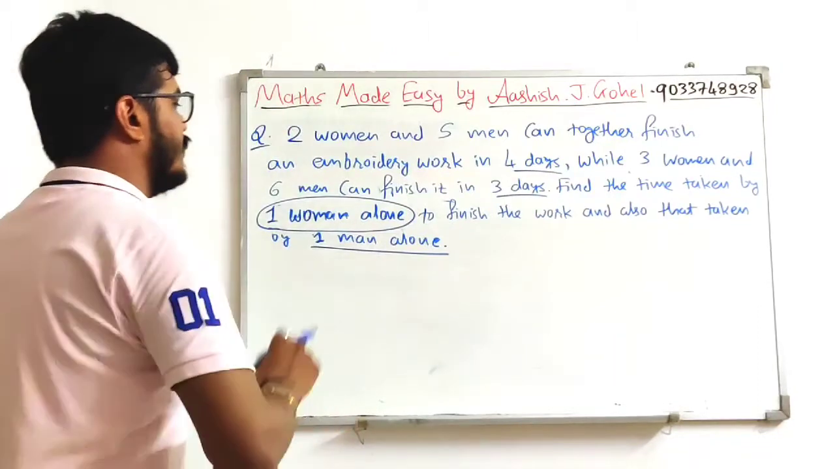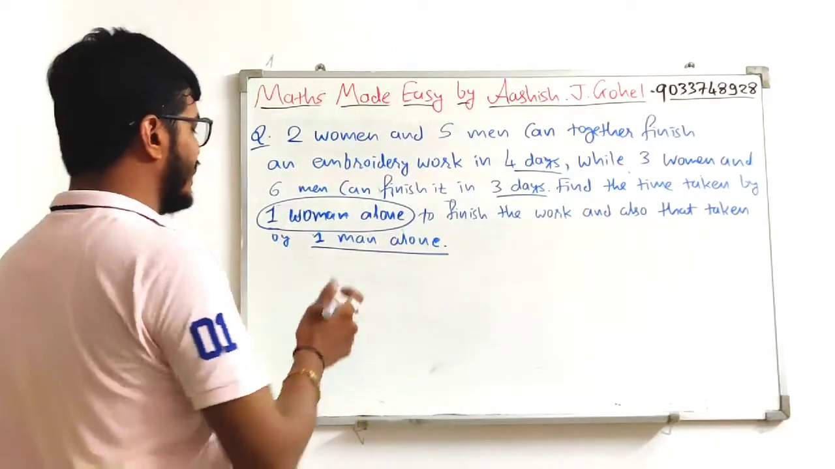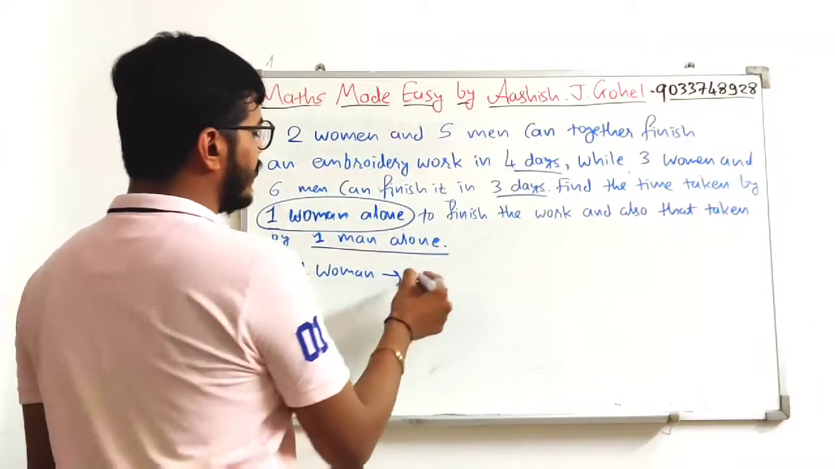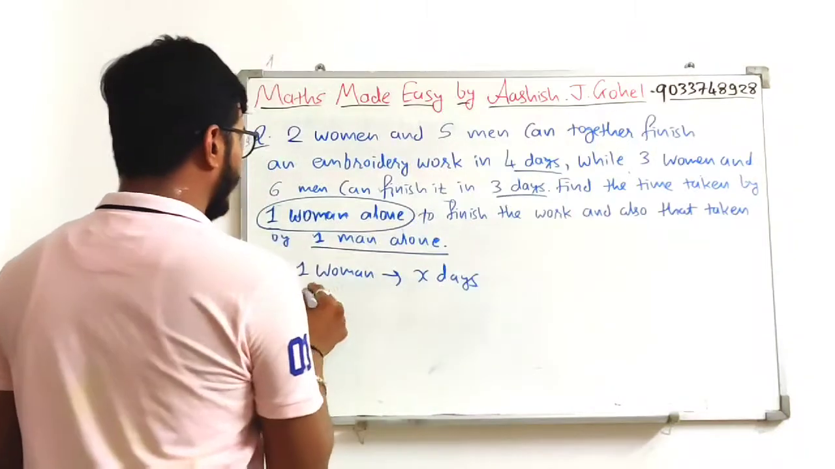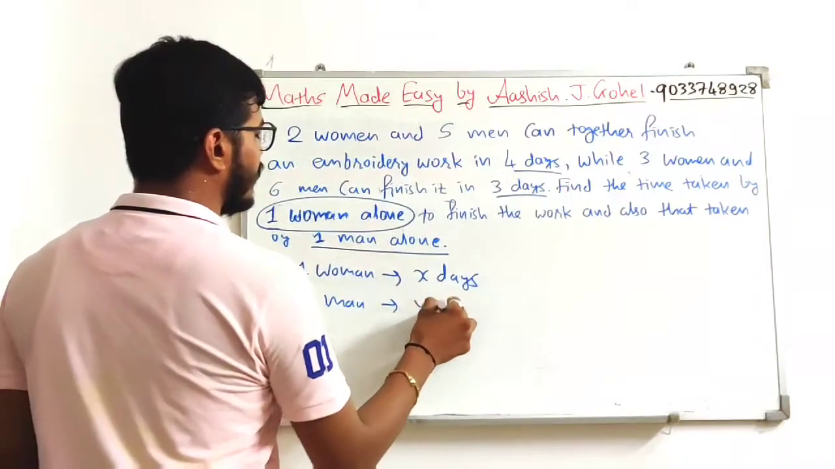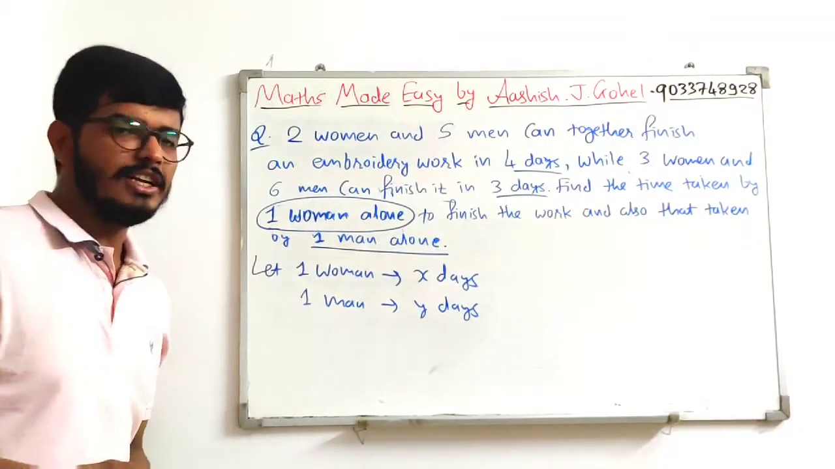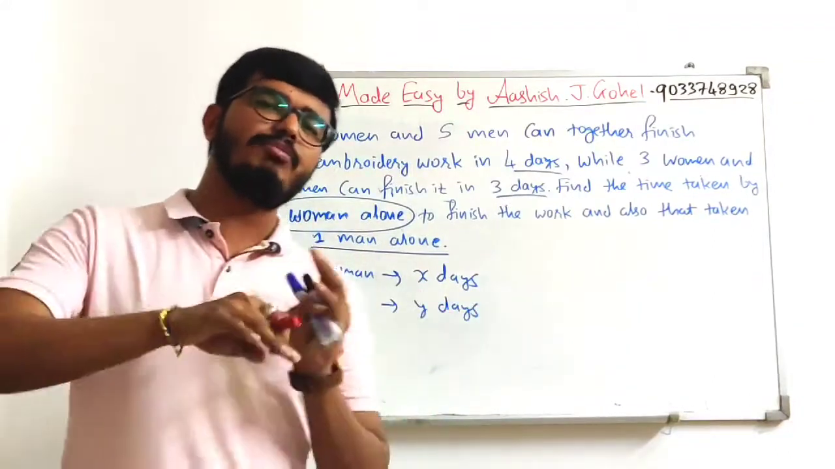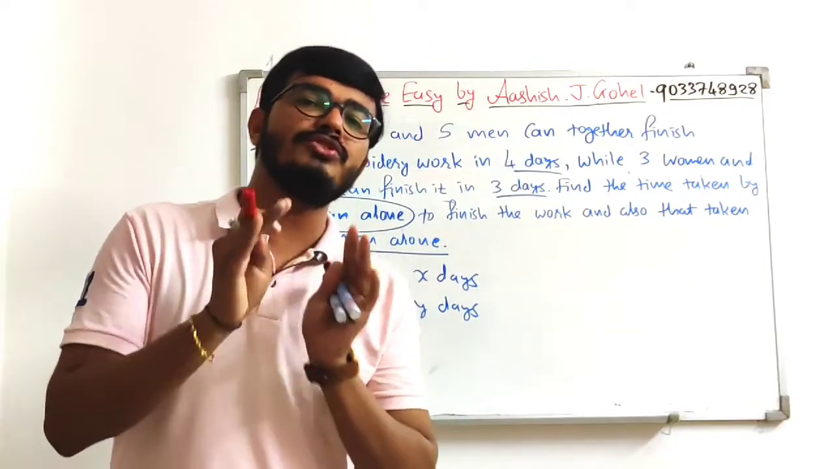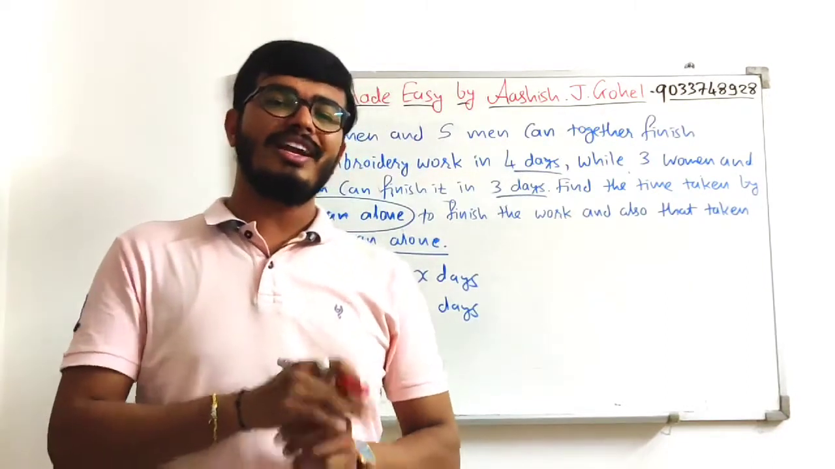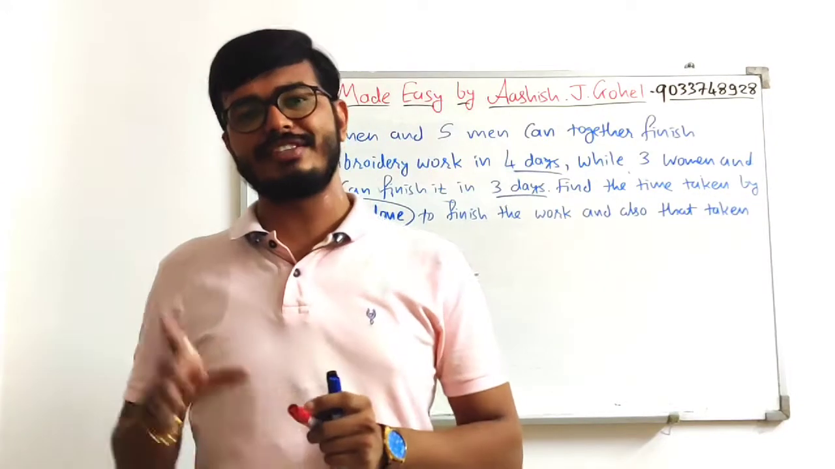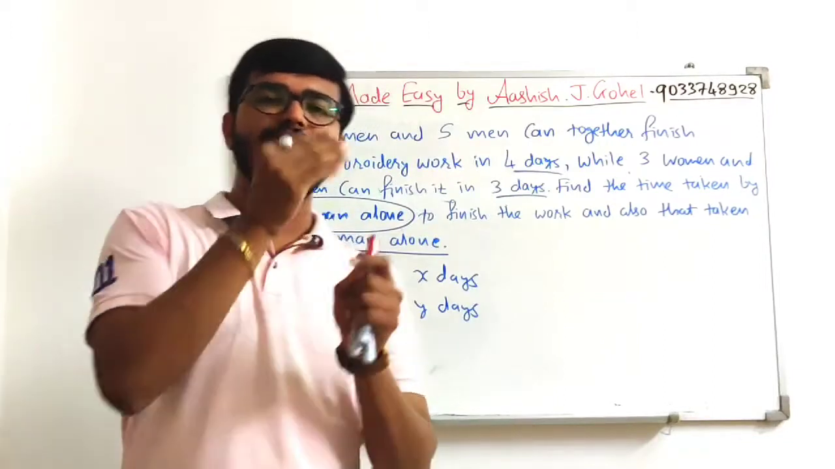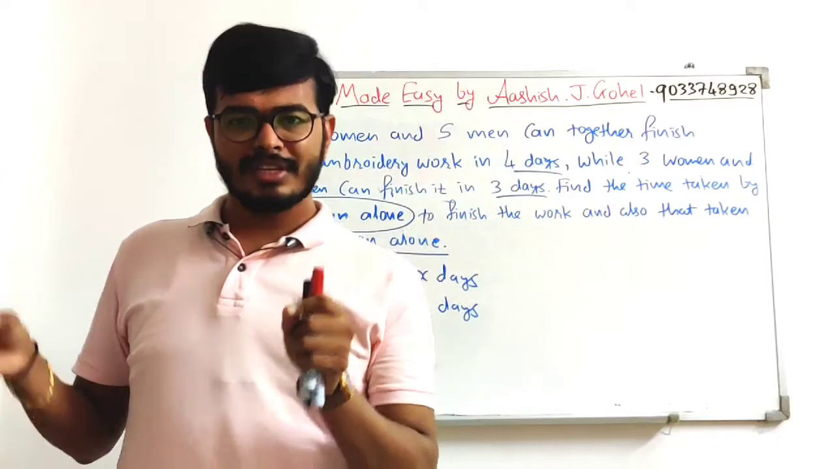So for that purpose we need to assume some variables. So we are assuming here that one woman can finish the work in X days and one man can finish the work in Y days. Okay. So now if the total work is completed in X days, how much work is completed in one day? Let us assume that total work is completed in 5 days. So if I divide the work into 5 segments, then each segment will be 1 upon 5, 1 upon 5, 1 upon 5.